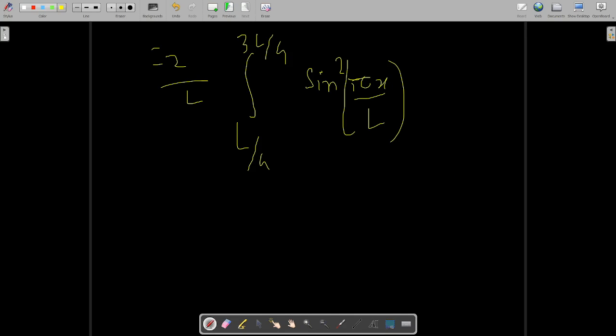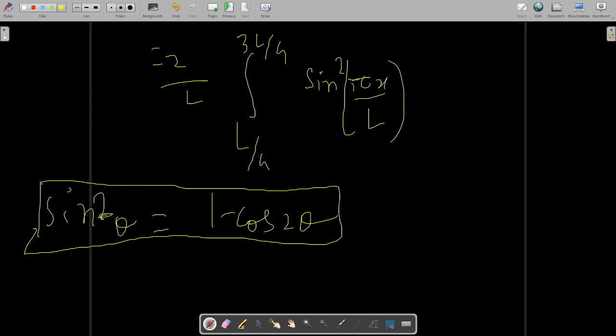So now you know this very well, that the formula for sine square theta is equal to 1 minus cos 2 theta. You might have learnt in your lower classes that sine square theta is equal to 1 minus cos 2 theta. So you will substitute theta equal to pi x over L over here. So basically you will get this to be equal to, no, this should be 2 times, right? This should be 2 times.